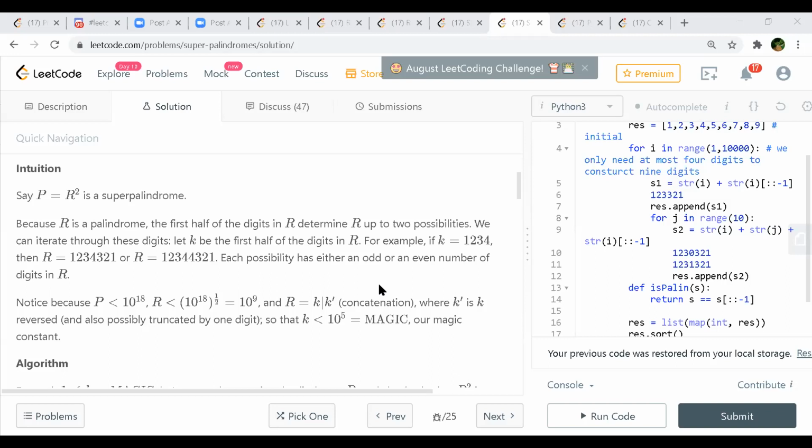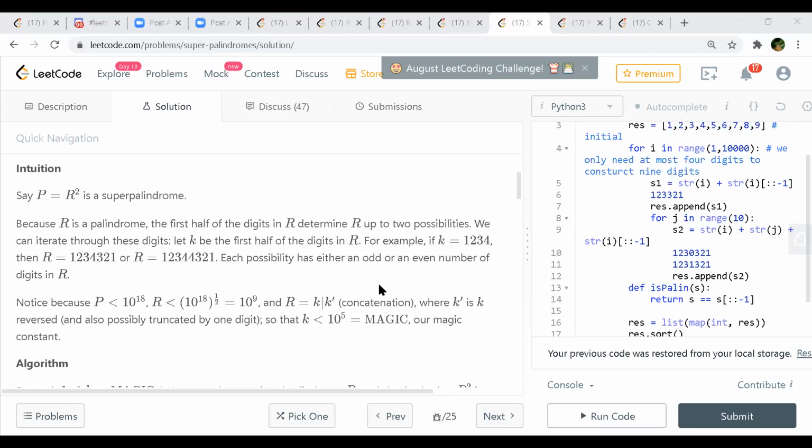And therefore, he's saying if P is less than 10 raised to 18, because that is our limitation, then R will be less than the square root of 10 raised to 18, which is 10 raised to 9. And that is what you came up with. So R will be equal to K or K dash, which are nothing but the odd and even forms we just saw. Therefore, K will be less than 10 raised to 5, half of it, right? And that is what the magic number is.